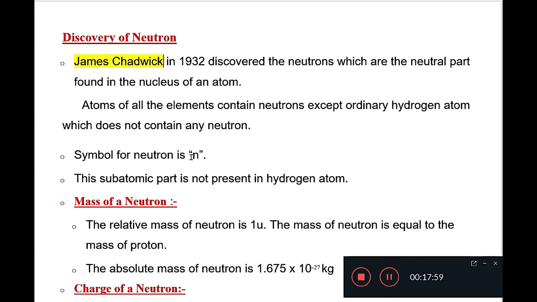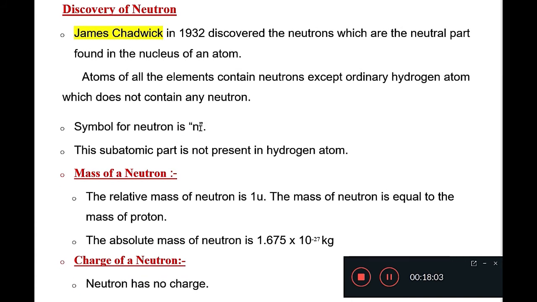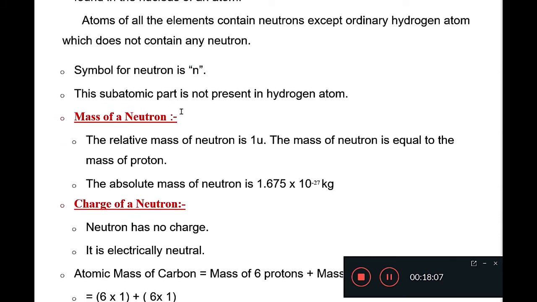The symbol of neutron is small n. Since there is no charge, that's why we write only n. This subatomic particle is not present in the hydrogen atom. Please remember this thing. Okay.